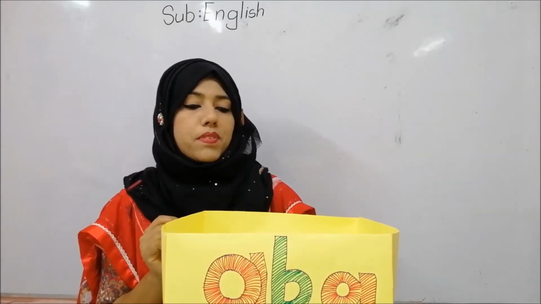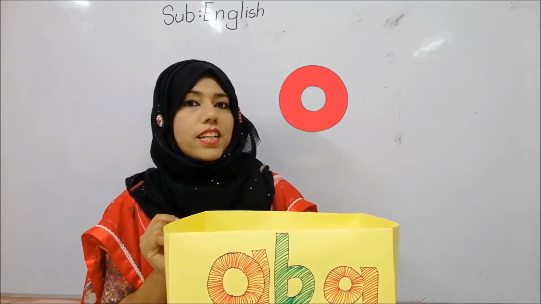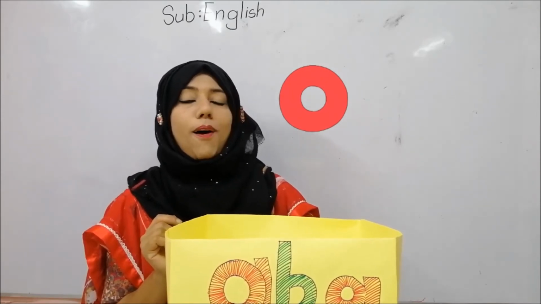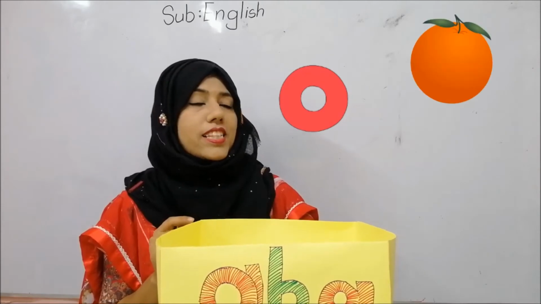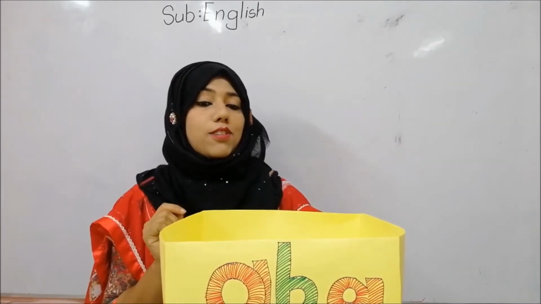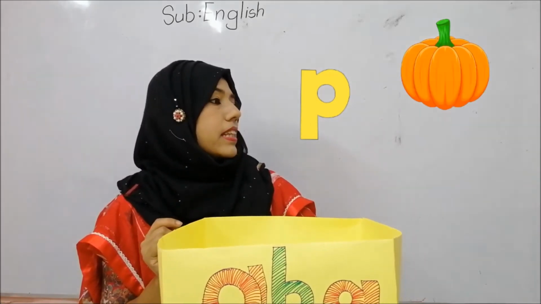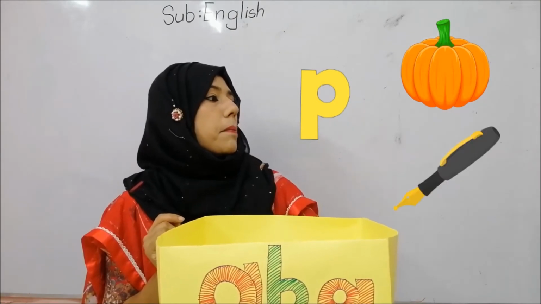Okay, now this is letter O. O phonic sound is O. O for orange. O for octopus. Okay, now who is this coming out? This is letter P. P phonic sound is Pa. P, Pa, pumpkin. P, Pa, pen.